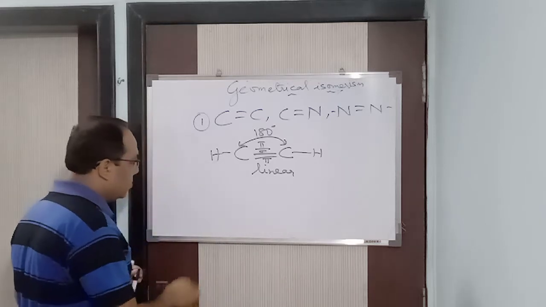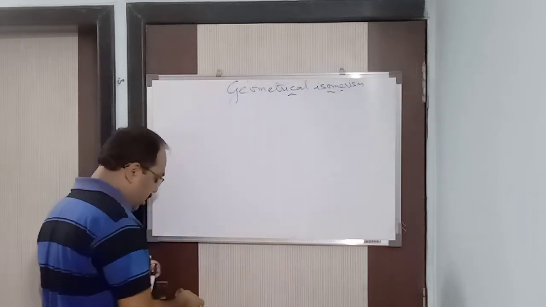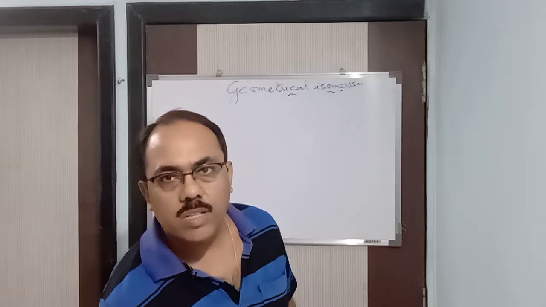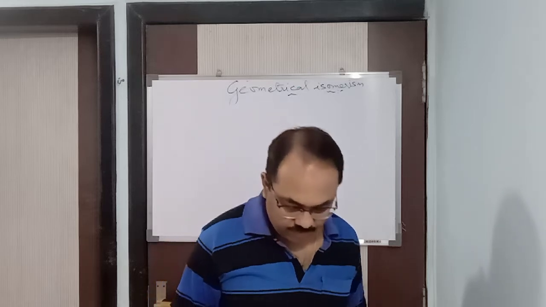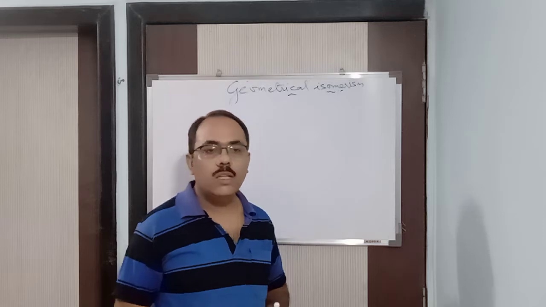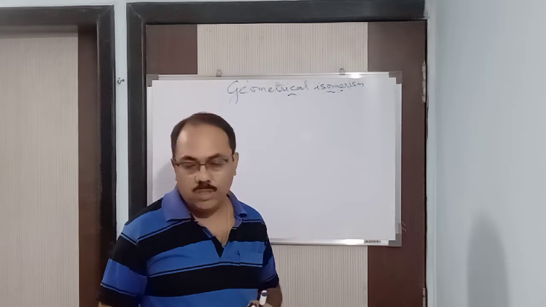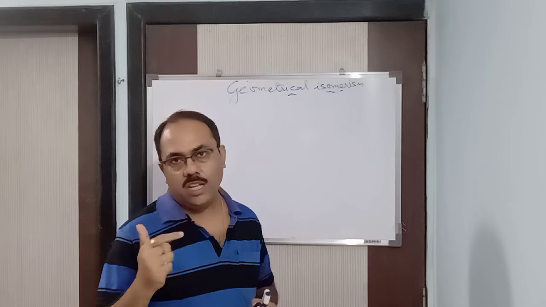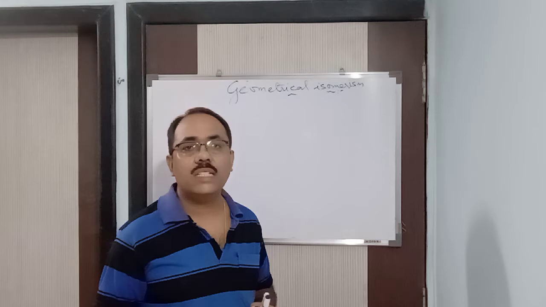Now, let us come to carbon-nitrogen double bond and nitrogen-nitrogen double bond. They show geometrical isomerism. In a carbon-nitrogen double bond, suppose H and OH are on the same side, it is known as syn, and if H and OH are on the opposite side, then it is known as anti.